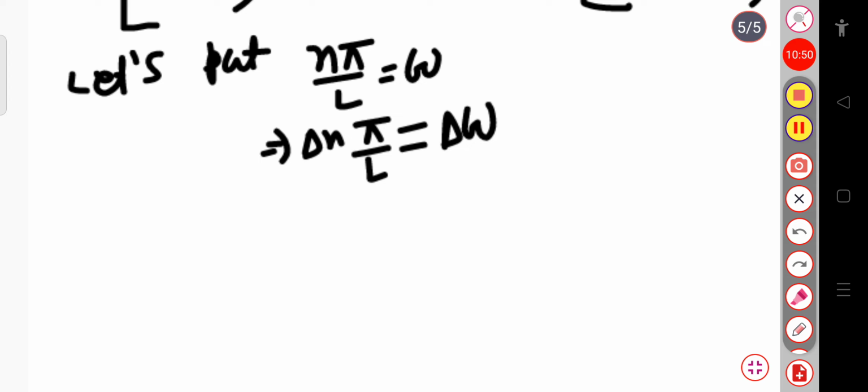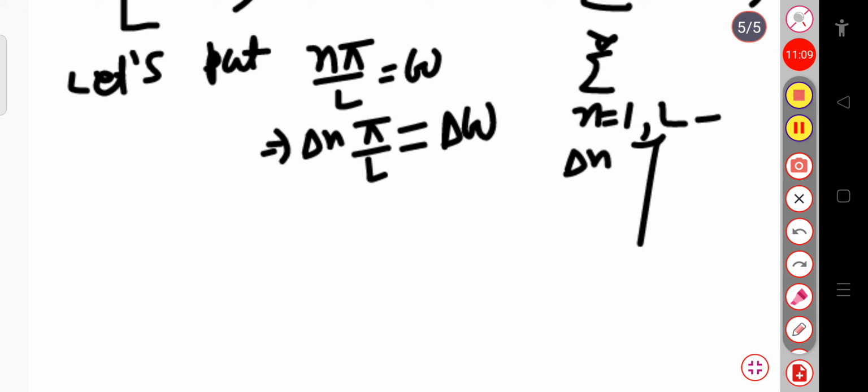Why? Because when we are writing the sum over n equal to 1 to infinity, this n varies from 1, 2, 3, 4 and so on. So this delta n means the difference between these, 2 minus 1 is 1, or 3 minus 2 is 1, and so on. So we can put this delta n value to be 1.